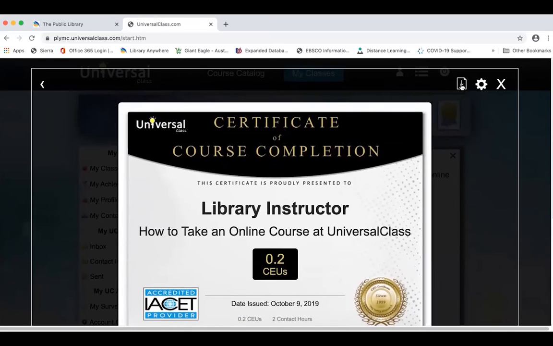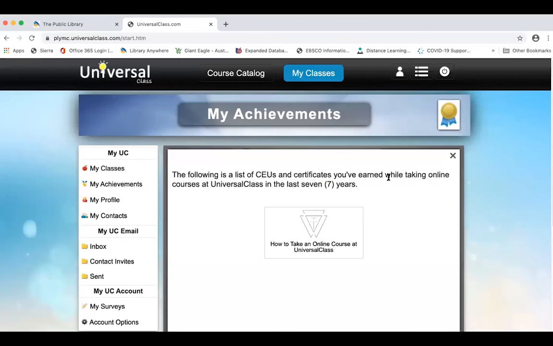With the certificates, you can download them to print or to attach to an email to send to someone if you needed to. And it stores the certificates for 7 years.